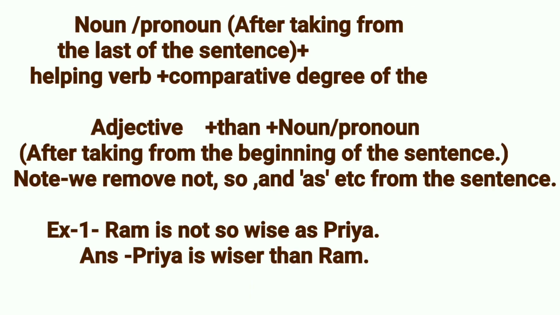Note, we remove not, so and as etc. from the sentence. Example 1. Ram is not so wise as Priya. Answer: Priya is wiser than Ram.